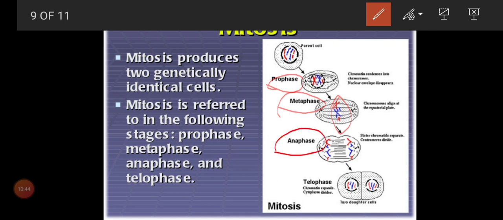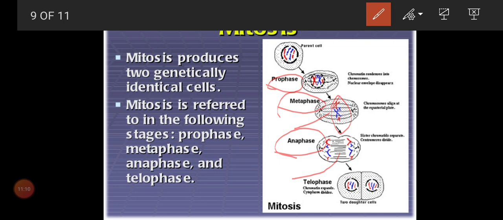And the third stage is anaphase. Anaphase means at the center of all the chromosomes, one fiber will be present. That fiber we call the spindle fiber. These lines we call fibers, the spindle fibers. You know the spelling of spindle.